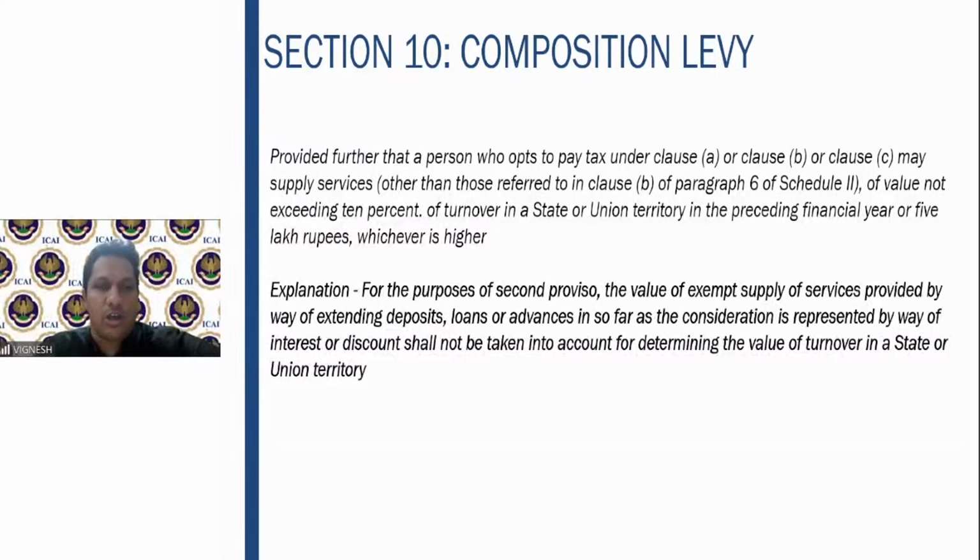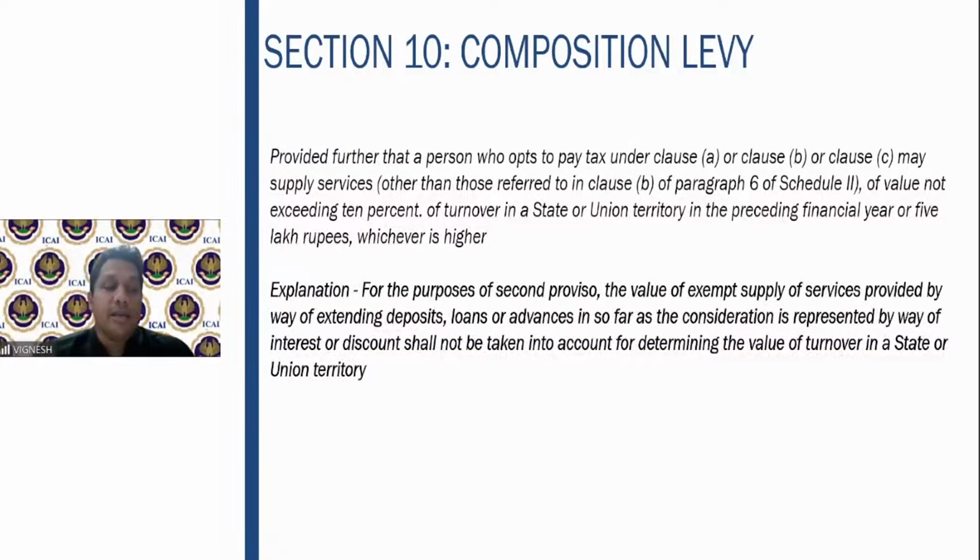which said that if a person is opting to pay the tax under any of the clauses, he can also supply the services other than those referred in clause 6B of schedule. That means he can supply services, but other than the restaurant and food services, because that is already covered in the composition scheme, not exceeding 10% of the turnover in the state or union territory in the preceding financial year, or 5 lakh rupees, whichever is higher.